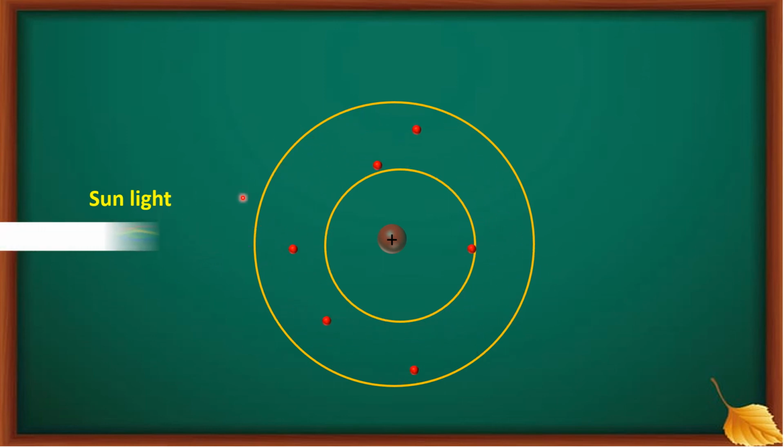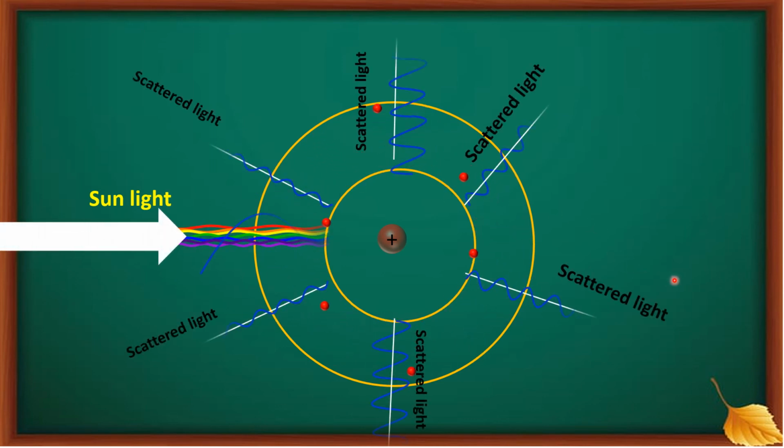That means this molecule absorbs only blue color light and re-emits only blue color light in different directions. You can see here.